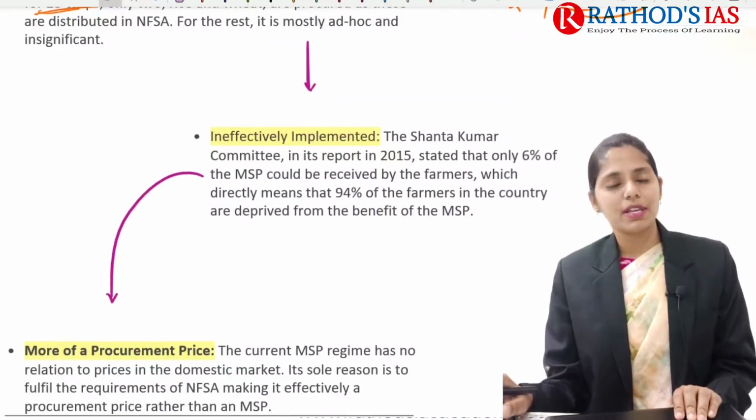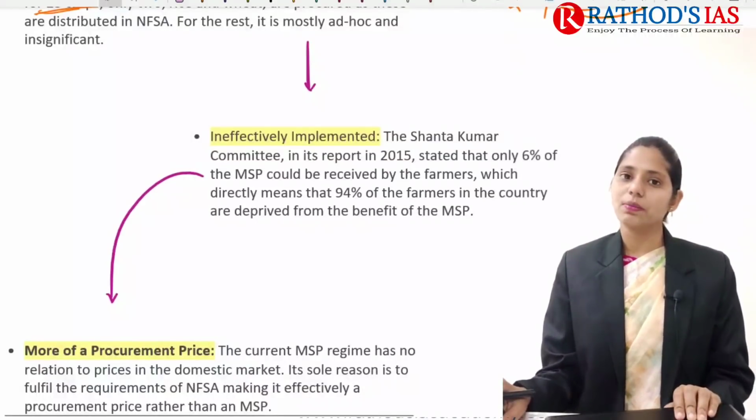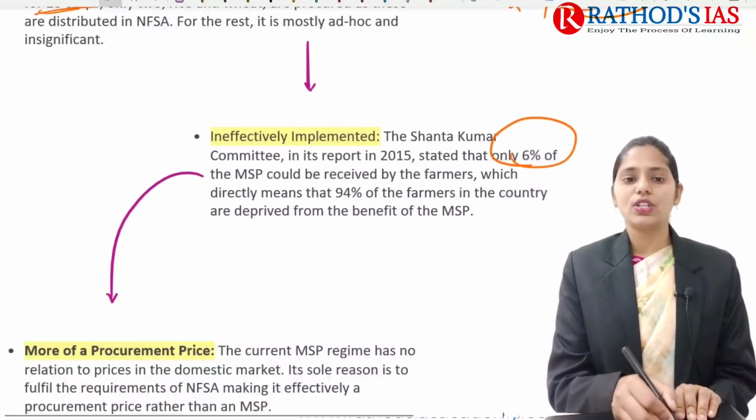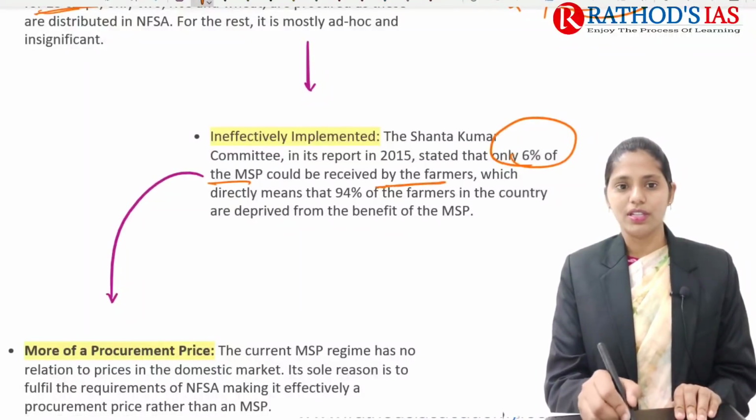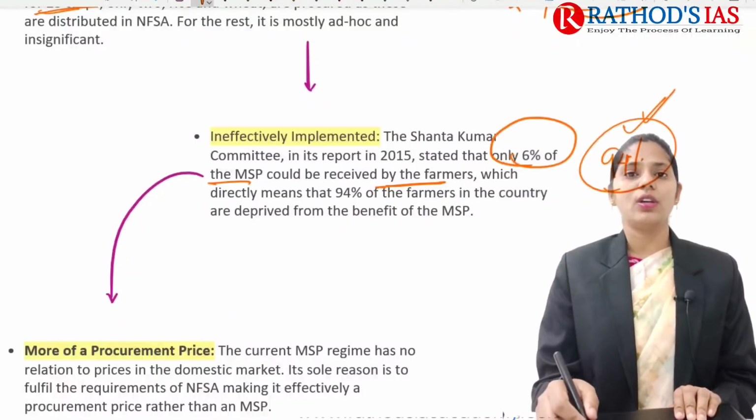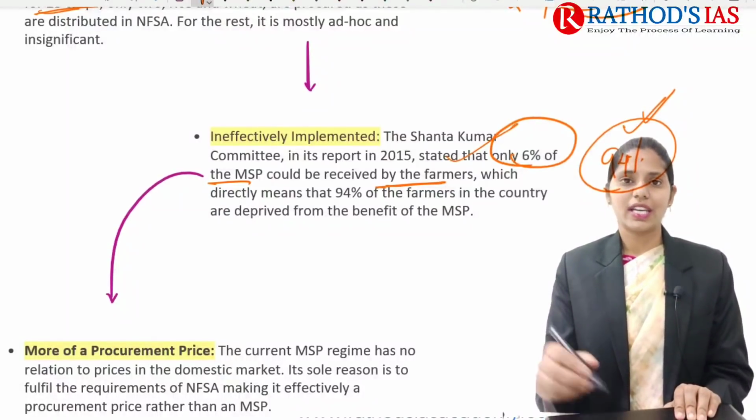And the next one is that this MSP is ineffectively implemented. Even the Shanta Kumar committee report of 2015 mainly said that only 6% of farmers could receive MSP. That means 94% of the farmers in the country are deprived of the benefit of MSP. So this is the second issue.